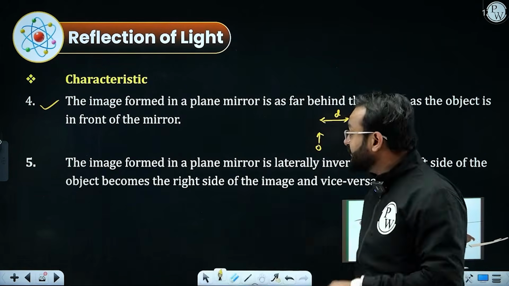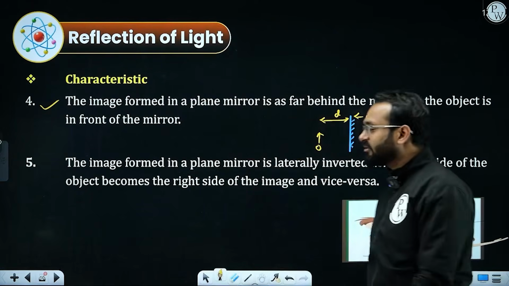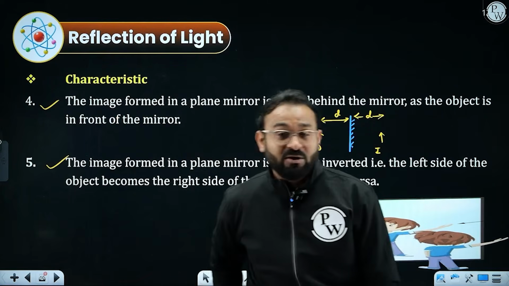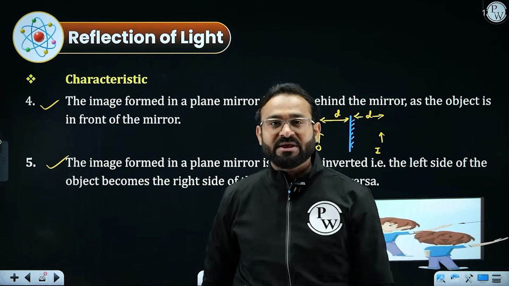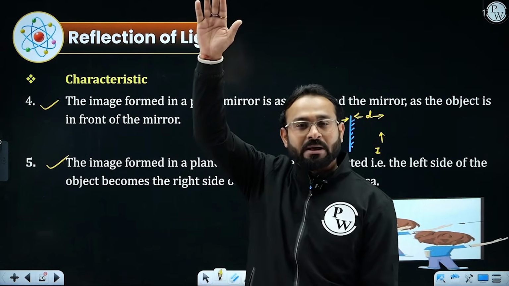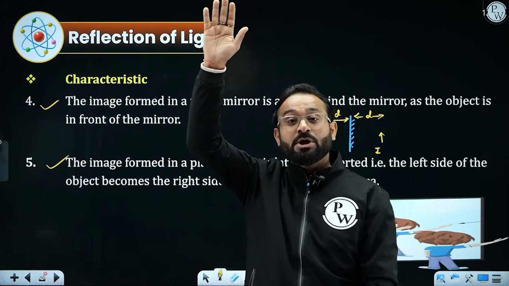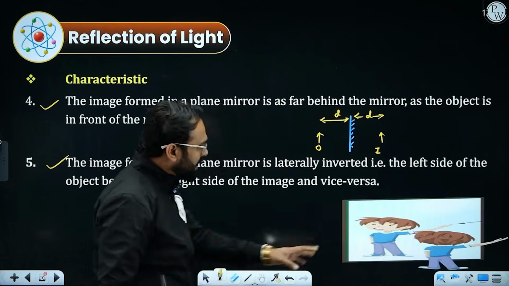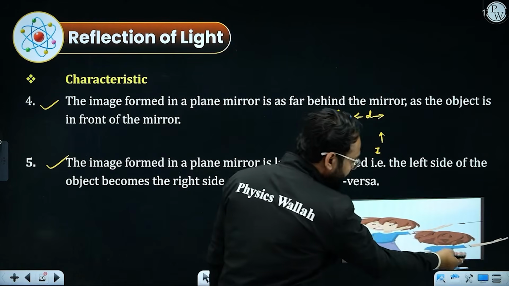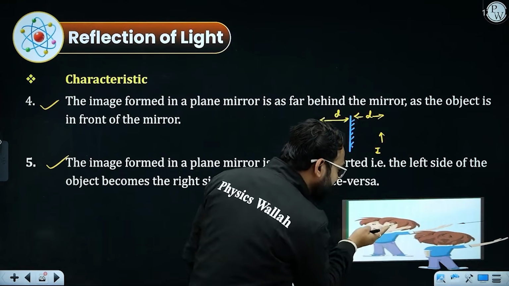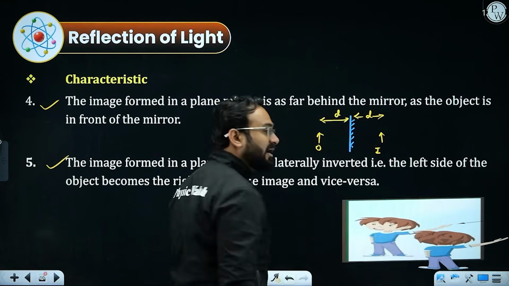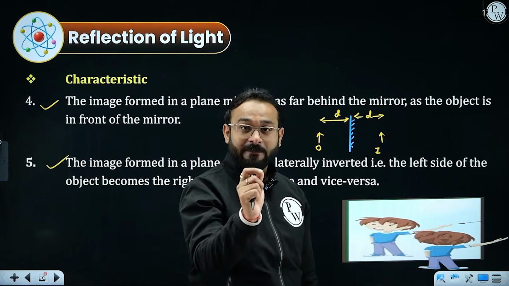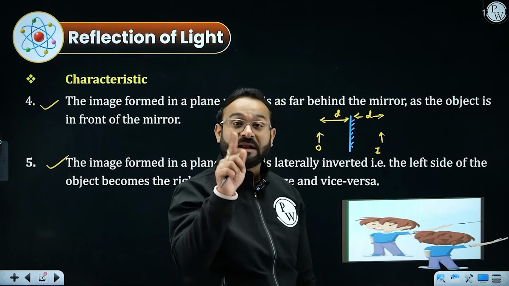Point number 5. The image formed in the plane mirror is laterally inverted. You must have noticed that when you are standing in front of the plane mirror and observing your image, if you are taking your right hand up, it seems like in the image you are taking your left hand up. So that is called the lateral inversion. If you see the image of the boy, he is taking his right hand up, so in the image it appears like he is raising his left hand. That is called the lateral inversion. It is not an inverted image, it is called lateral inversion.